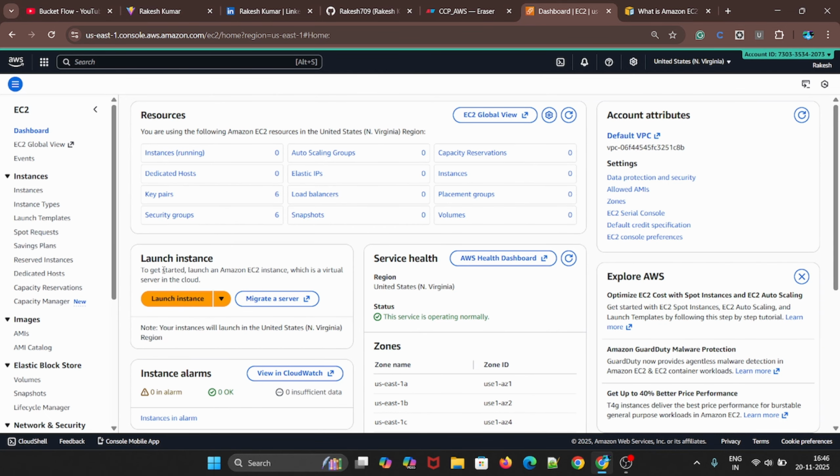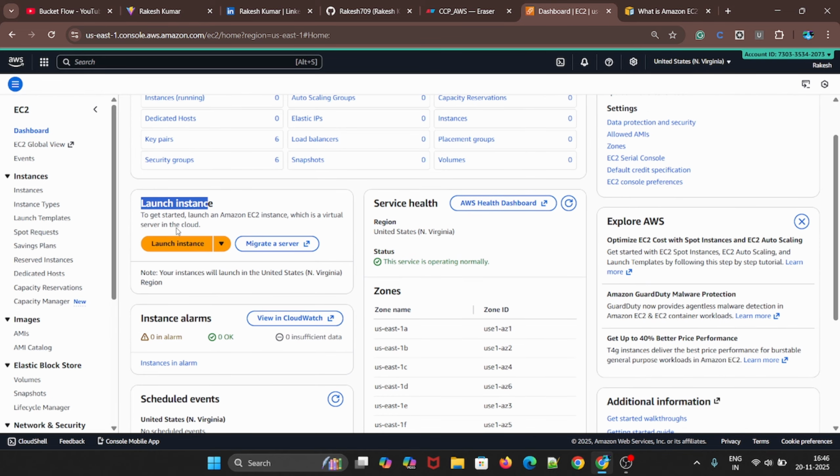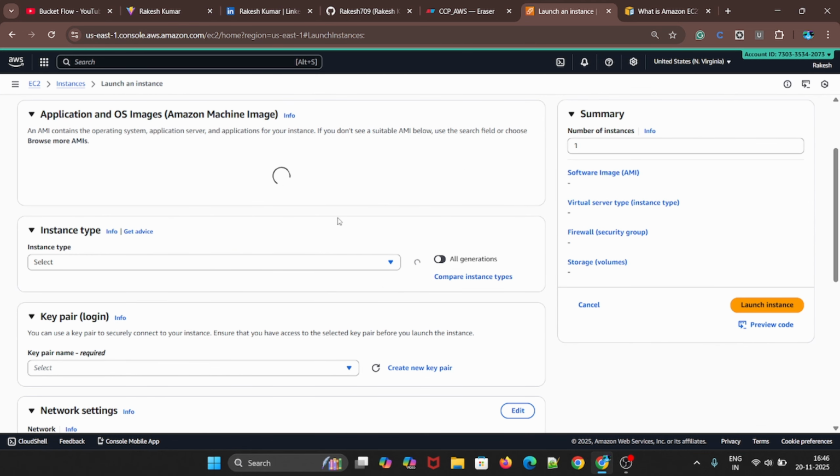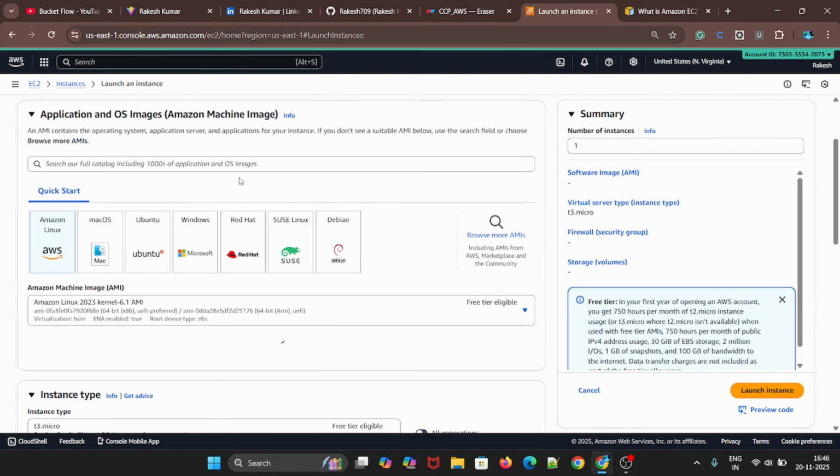Click on launch instance, to get started and launch an Amazon EC2 instance. This is a virtual server in the cloud, as its name suggests. I will tell you what this means in upcoming videos. Let's launch an instance first. And when you launch the instance for the first time,